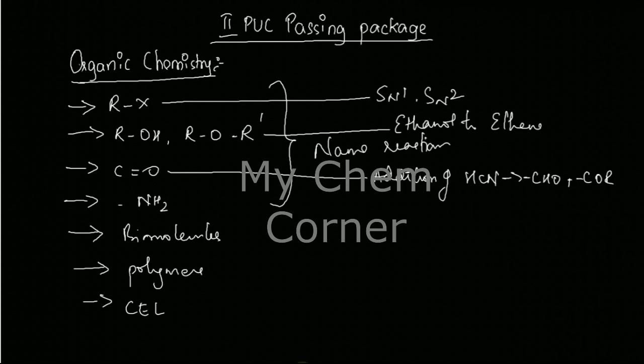Aldehyde or a ketone. Alright, this one mechanism can be asked for a 2-marker. So these are like for sure questions that will be there in your paper. So ensure that you know name reactions from all chapters and you know these mechanisms from these 3 chapters.